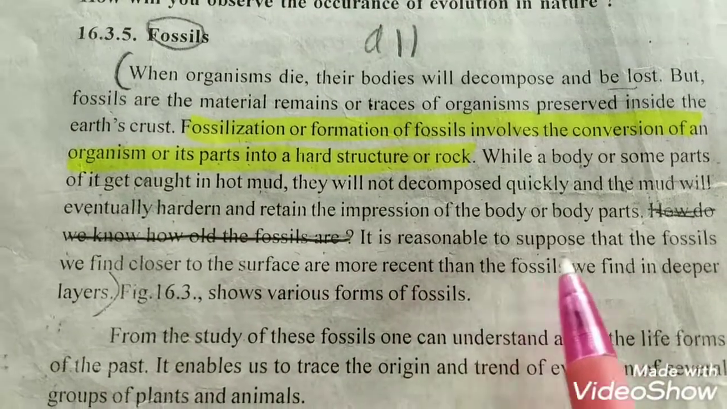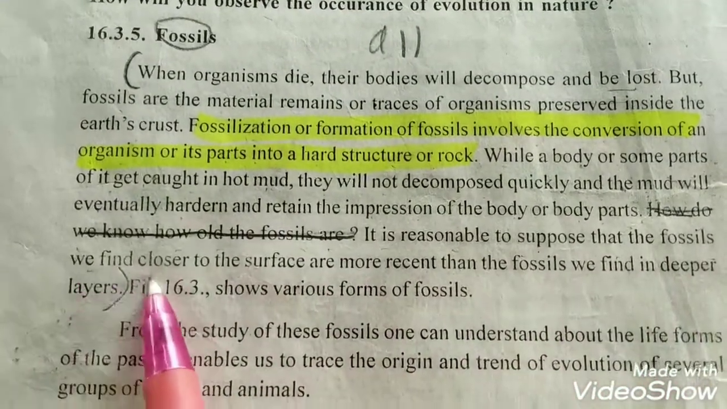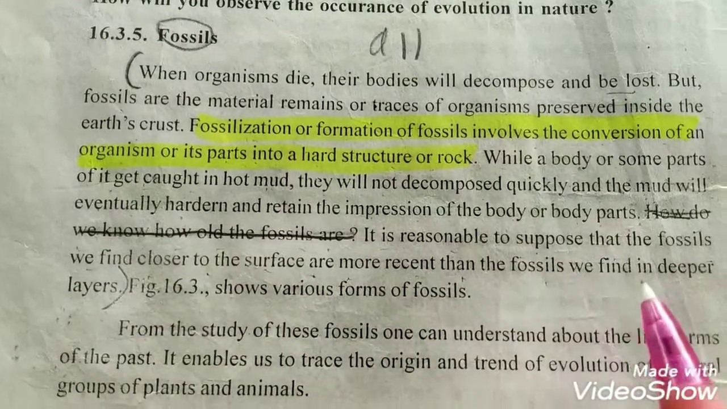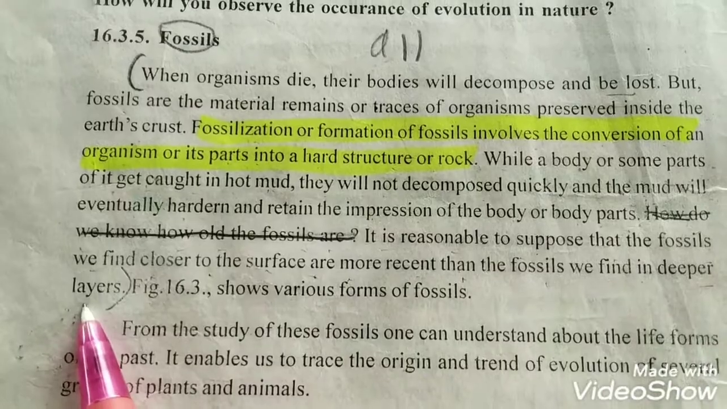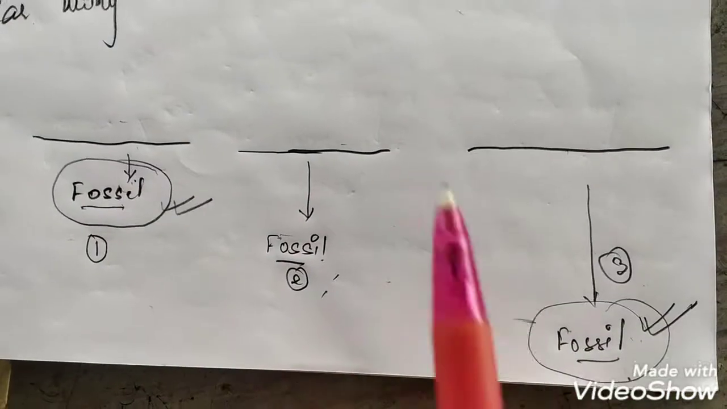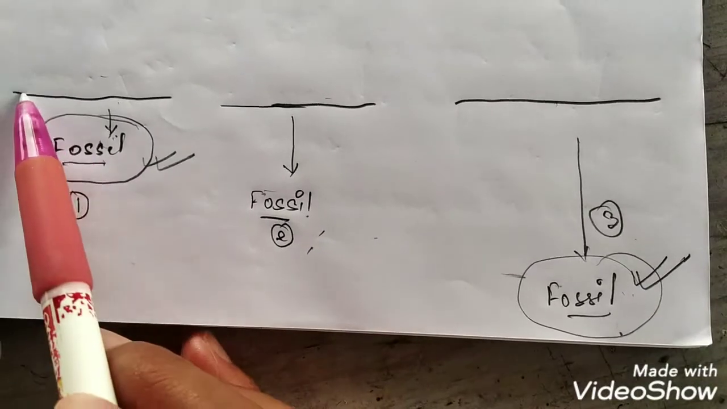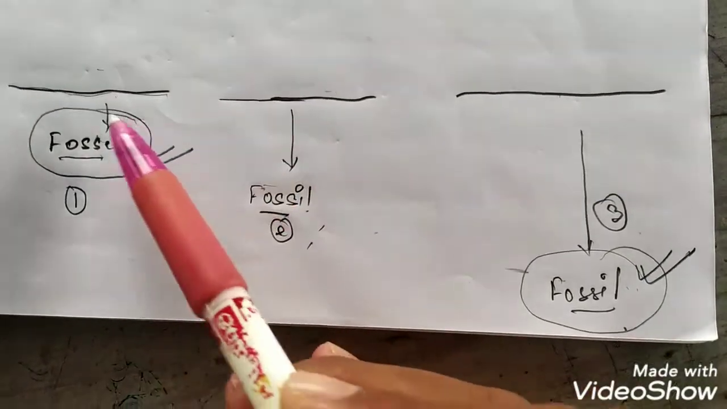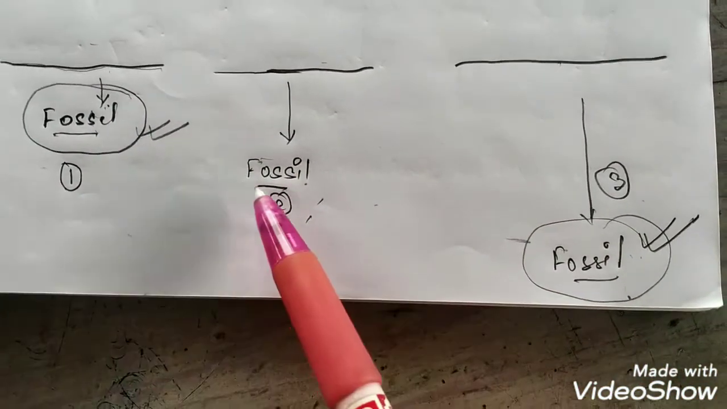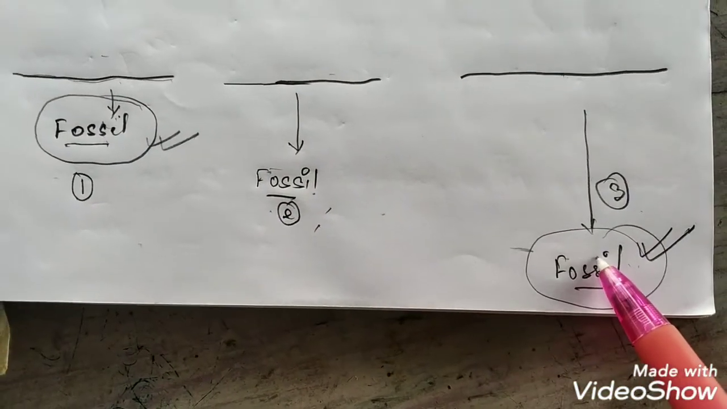How do we know how old the fossils are? It is reasonable to suppose that the fossils we find closer to the surface are more recent than the fossils we find in the deeper layers. Let's see here. This is the surface of the earth and this is the inside of the earth. So this is condition number 1, condition number 2, and condition number 3.